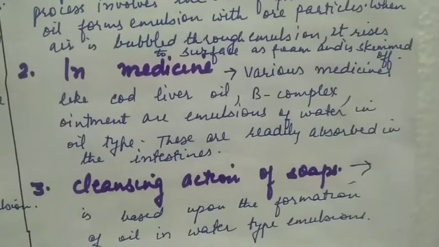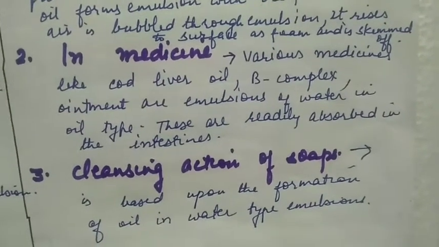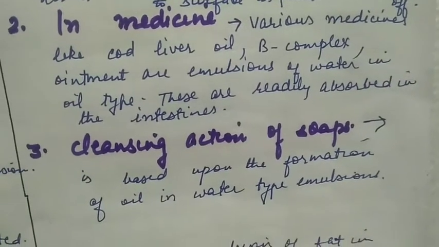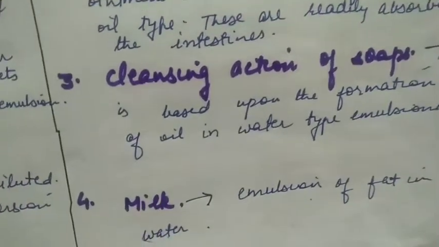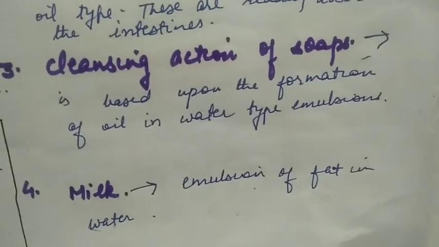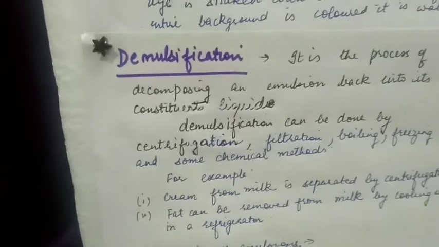In medicines, various medicines like cod liver oil, B complex ointments are emulsions of water in oil type. These are readily absorbed by the intestines. Cleansing action of soap is also based upon formation of oil in water type emulsion, and milk is an emulsion of fat in water. The reverse of emulsification is called demulsification.